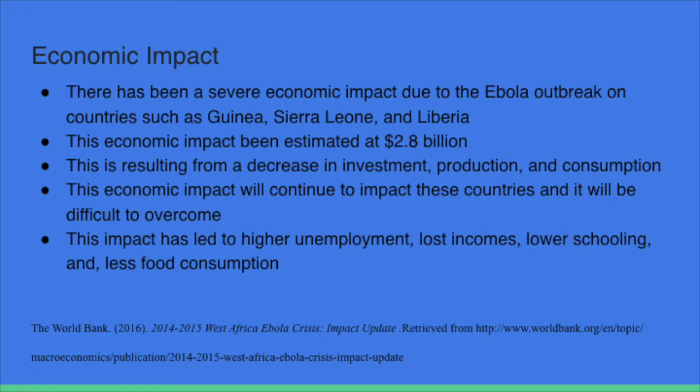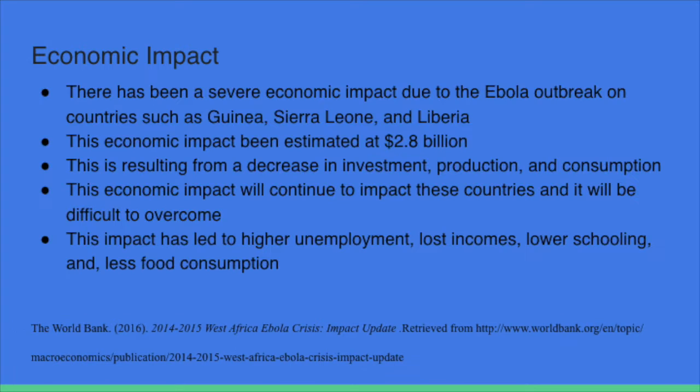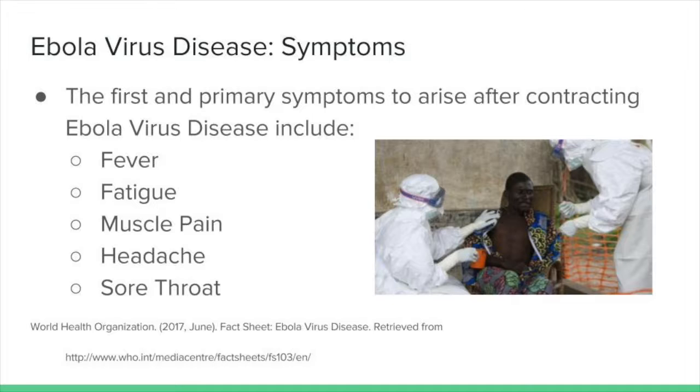There has been a severe economic impact due to the Ebola outbreak on countries such as Guinea, Sierra Leone, and Liberia. This economic impact has been estimated at $2.8 billion. This is resulting from a decrease in investment, production, and consumption. And this economic impact will continue to impact these countries, and it will be very difficult to overcome. The impact has led to higher unemployment, lost incomes, lower schooling, and less food consumption.